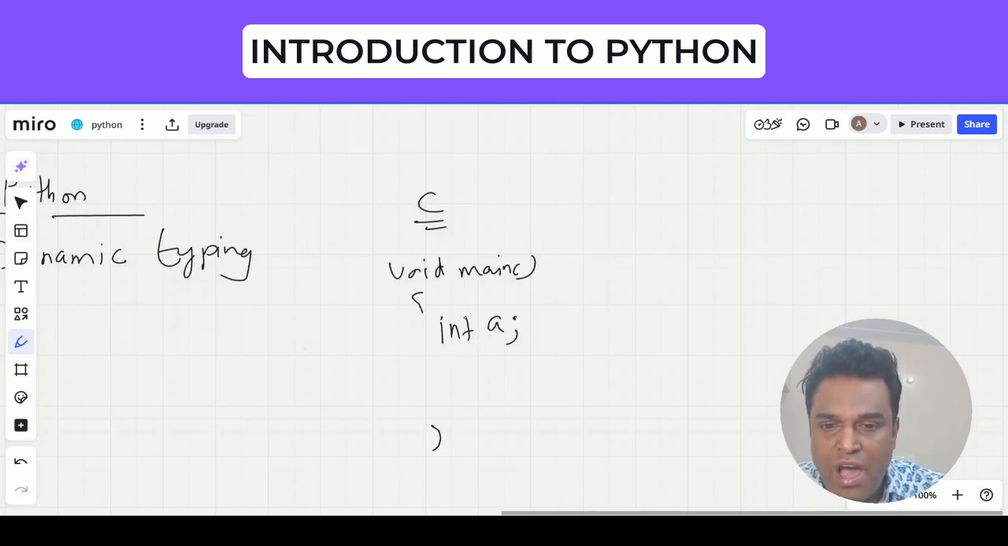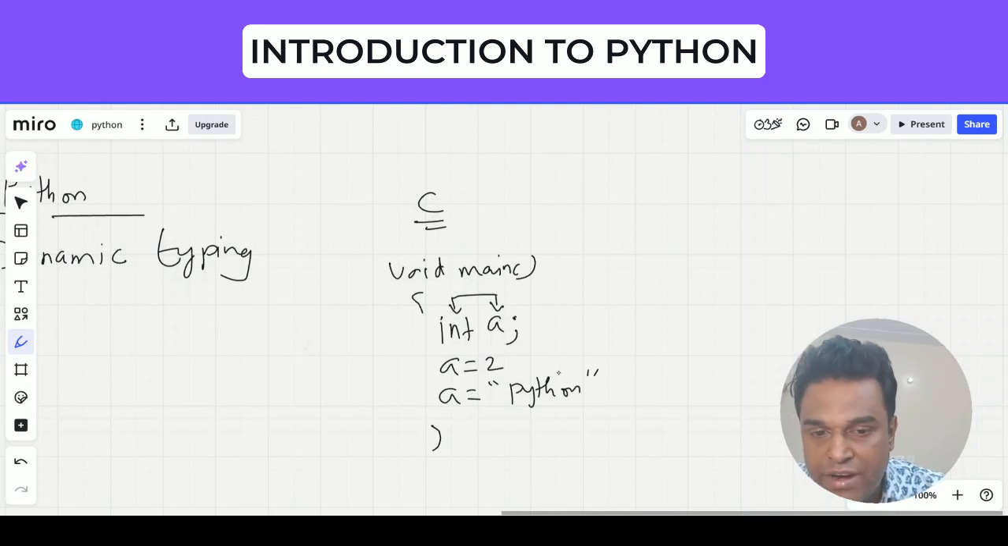So we are basically telling the compiler that a is a variable of type integer. So obviously I can store integer values, absolutely not a problem. But what if I try to give a string? If I try to give a string, then there is an error. Why? Because we have already declared a as an integer variable.